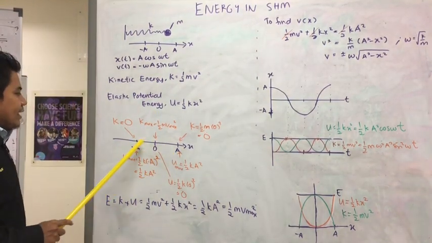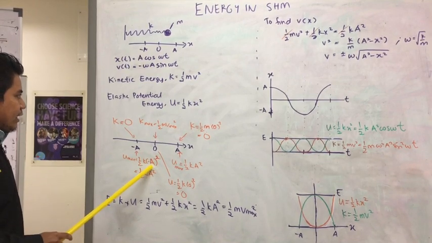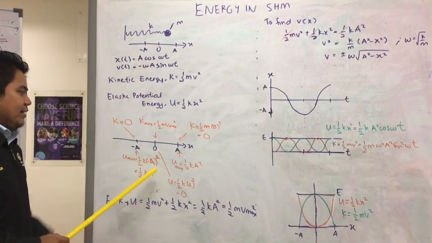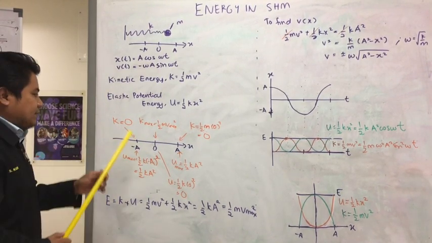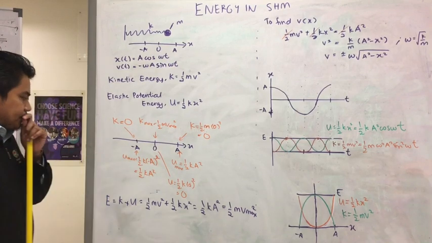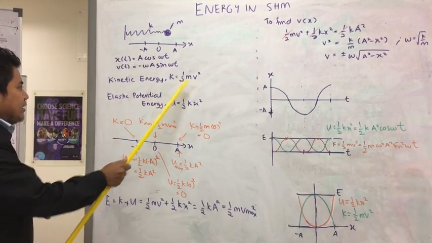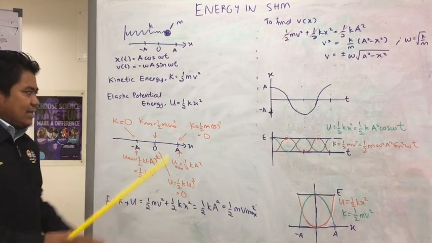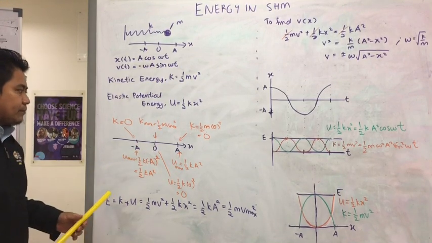When the mass is at negative A, we substitute minus A for x, and because we square it, we get the same value, so the potential energy is maximum at this point and at this point. The kinetic energy is zero here because the velocity is zero at this point, and maximum kinetic energy at this point.